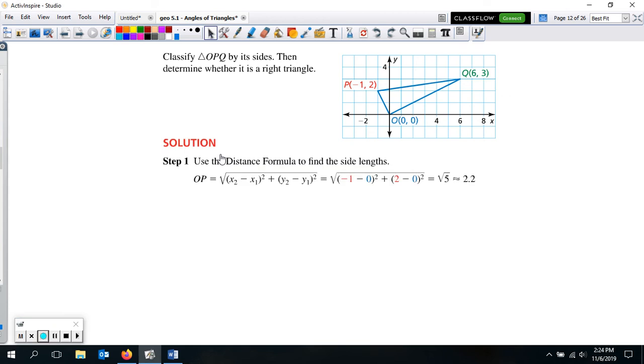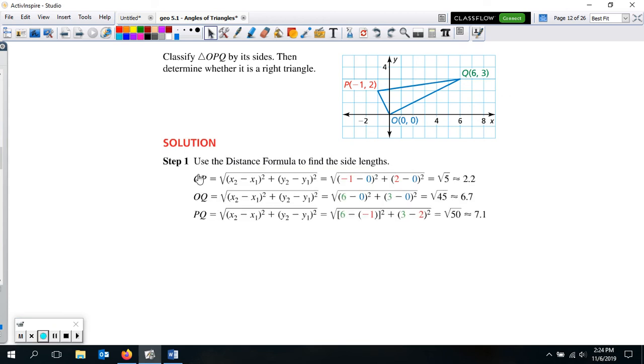They're actually going to do it for all 3 though. They find the distance for all 3 sides. Of course, this short side is definitely a lot shorter, or actually, no, there it is, 2.2. It's just a lot shorter, that first one. But then as they did the distance formula with the other 2, they saw, okay, 6.7, 7.1, they're not exactly the same distance. So they're not congruent. So that's not isosceles, that would be scalene. So it is a scalene triangle.